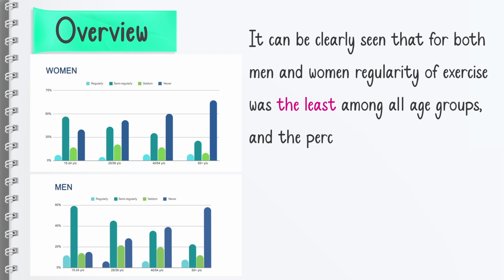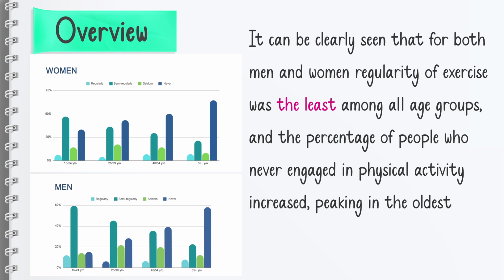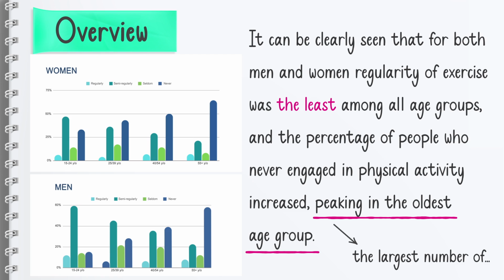And the percentage of people who never engaged in physical activity increased, peaking in the oldest age group. Peaking in the oldest age group means the oldest age groups consist of the largest number of people who never take exercise, right? Or who never exercise. All right, that's our overview paragraph.